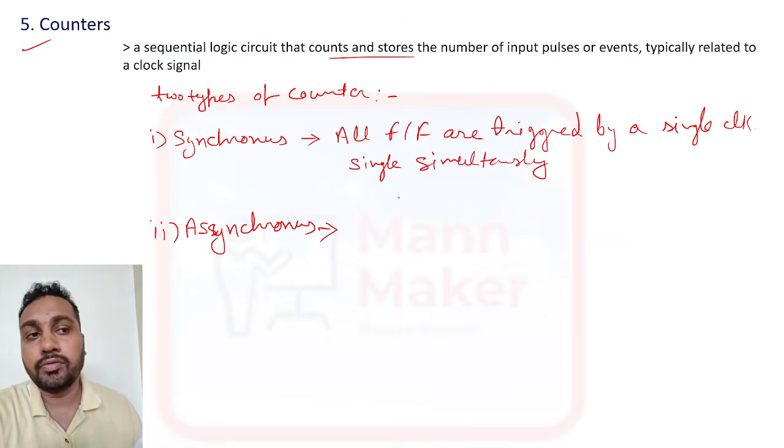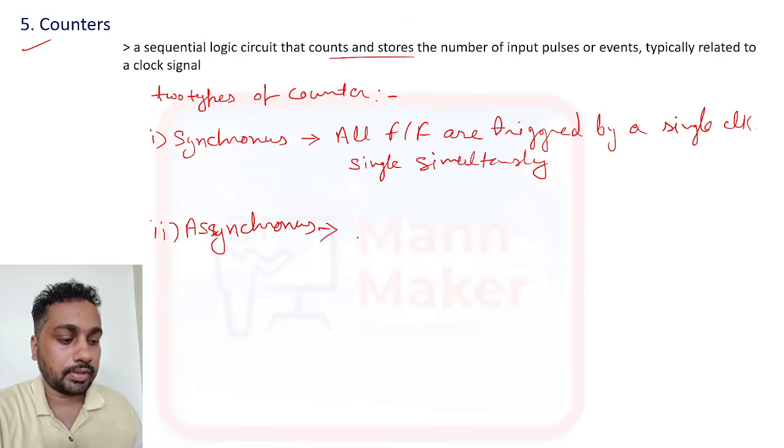All flip flops are triggered by a single clock signal simultaneously.